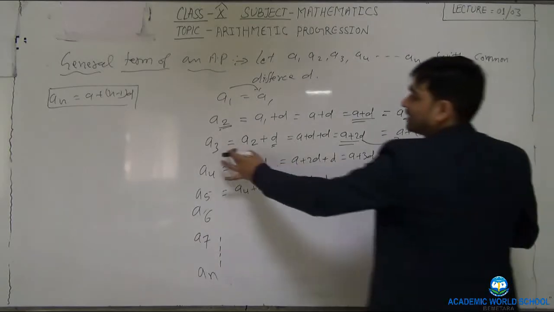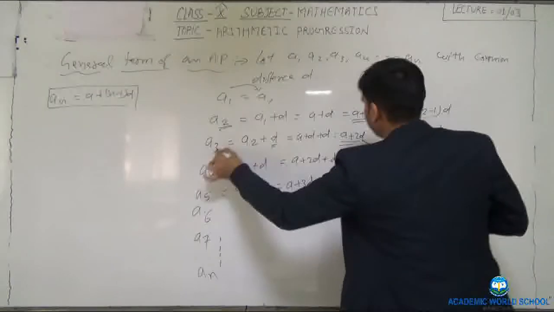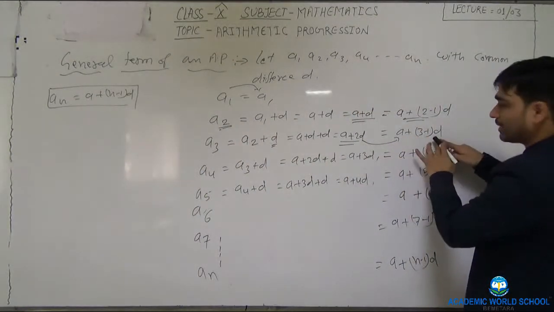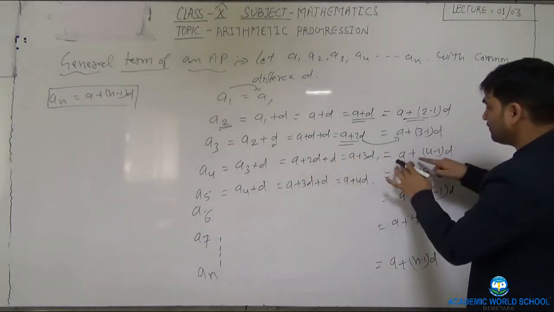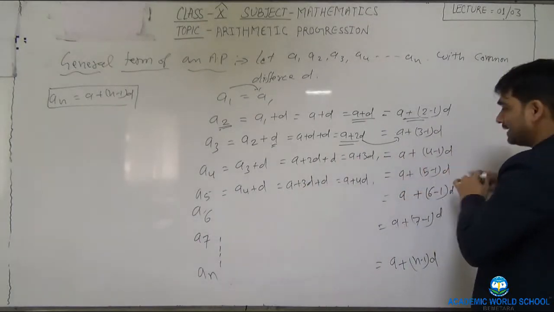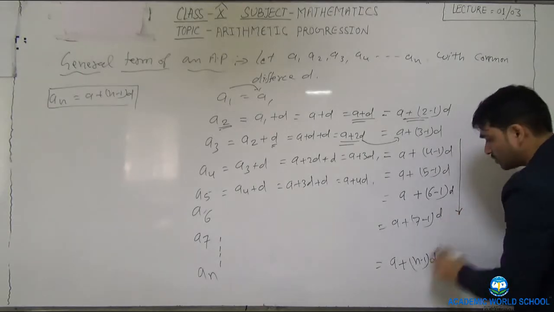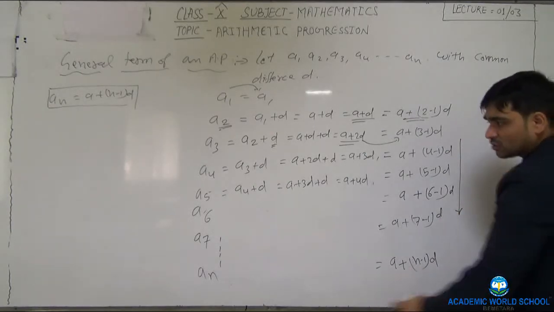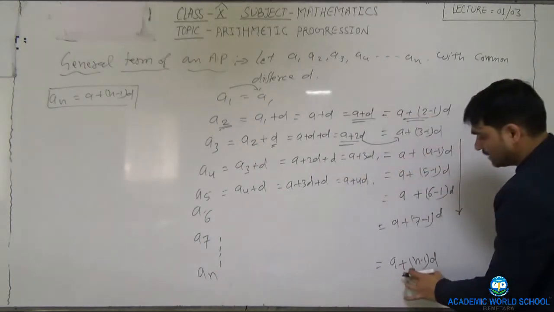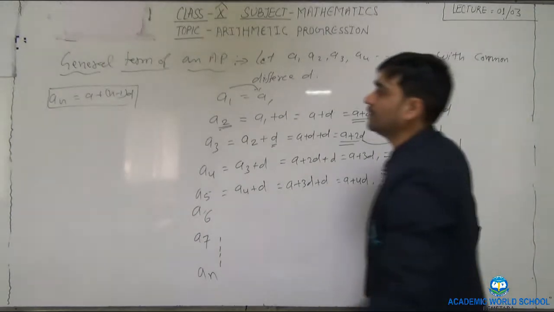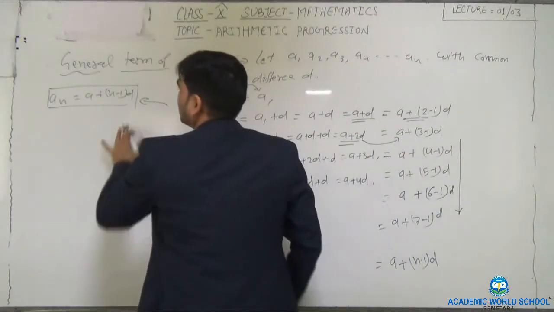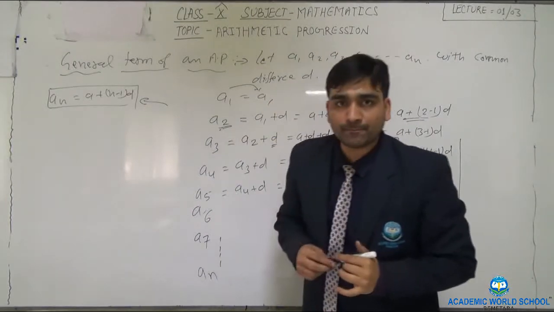So every term, A3 we can write as A plus 3 minus 1 into D. Fourth term, A plus 4 minus 1 into D. Then if we increase up to n terms, the nth term will be equal to A plus n minus 1 into D, which is the general term of the AP.